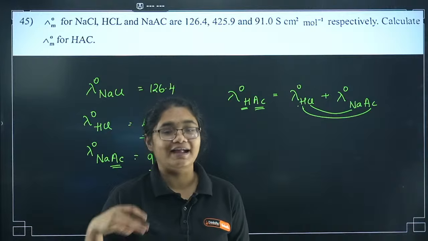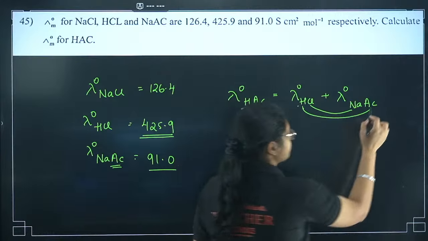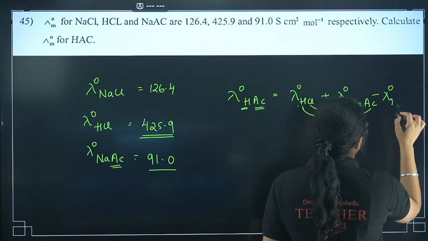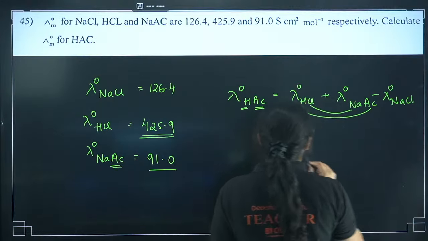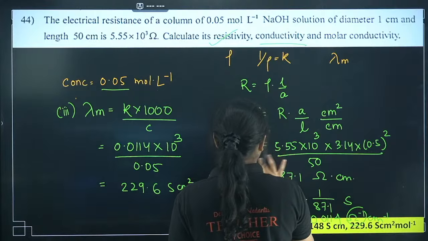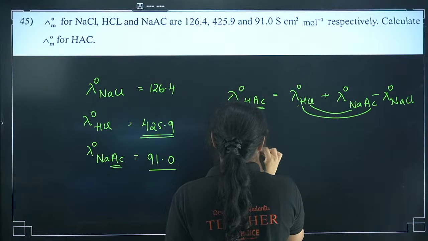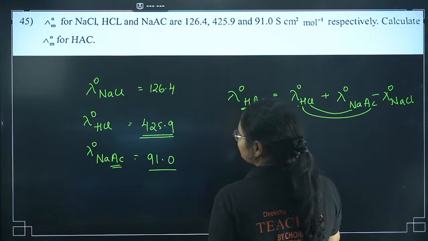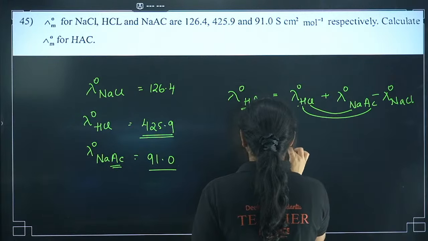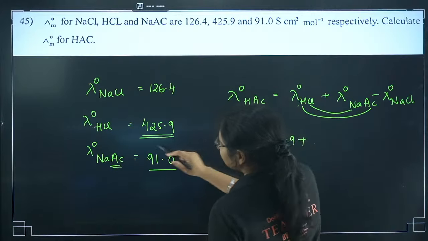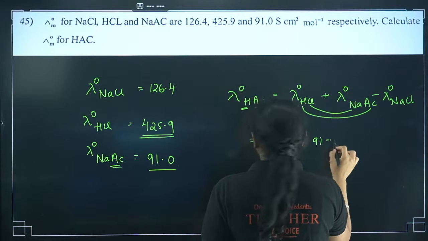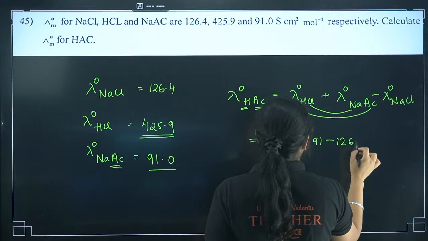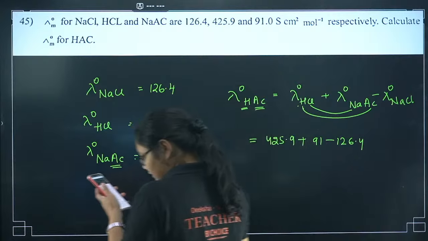NaCl we don't want, that is formed extra, so we need to subtract it. Now just substitute the values: the HCl value is 425.9, the NaAc value is 91, minus 126.4. Solve this and tell me.